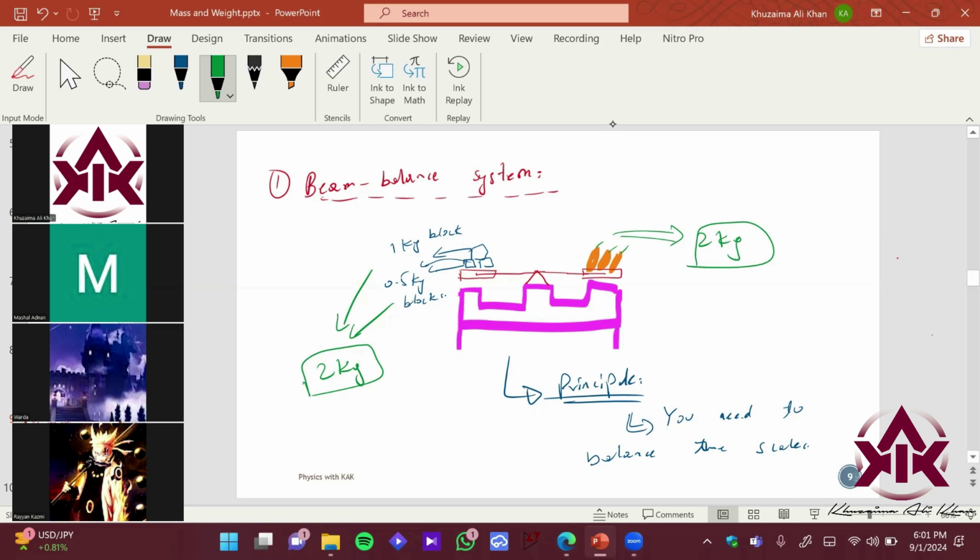Again, this takes time. This is pretty inaccurate because humans are basically controlling it. It can basically lead to certain errors also. Okay, let's say if they are not exactly parallel to each other, not exactly straight and horizontal line. Okay, what if the sabzi wala is playing with instruments? Okay, imagine he has already put some weight below over here, okay, 0.5 kg. So you are already going to lose 0.5 kg, right? So this can be manipulated, which can be basically destroyed pretty easily. Okay, it has some, we can say, loopholes, right?